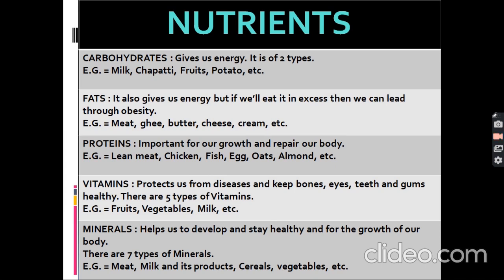Next is minerals. They help us to develop and stay healthy, and for the growth of our body. They are important. There are 7 types. Example, meat, milk and its products, cereals, vegetables.